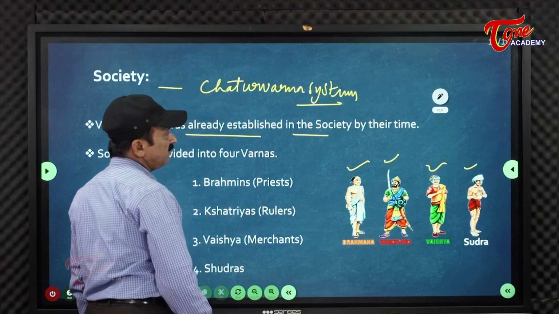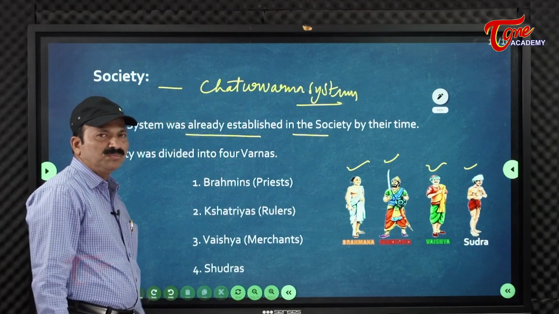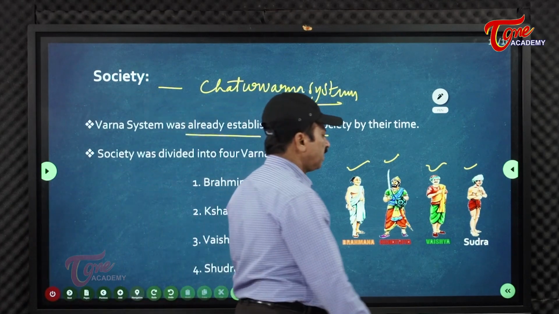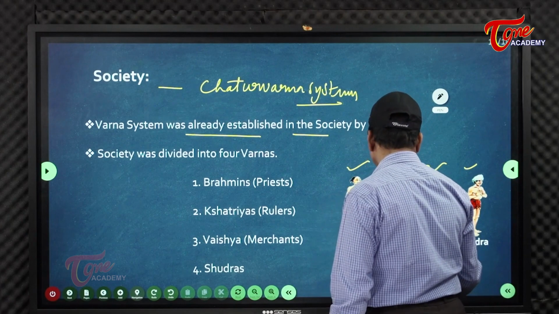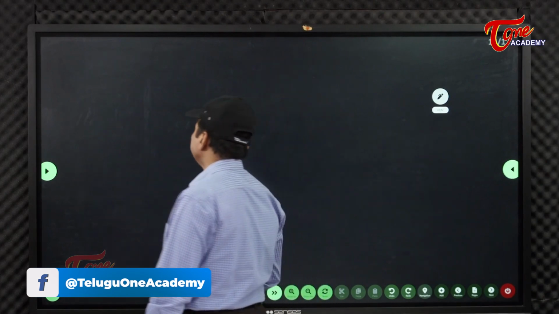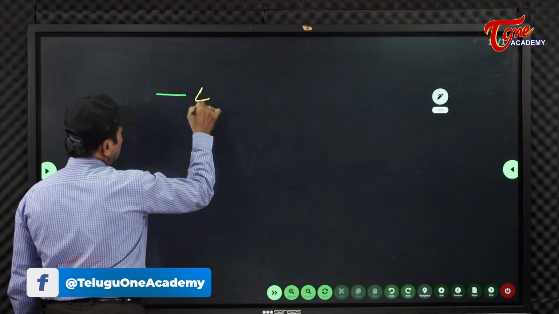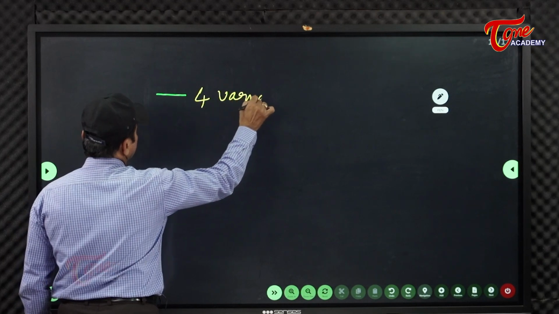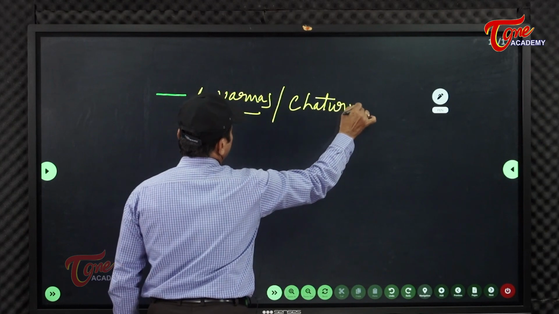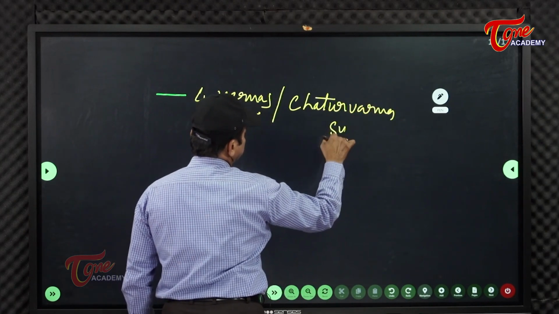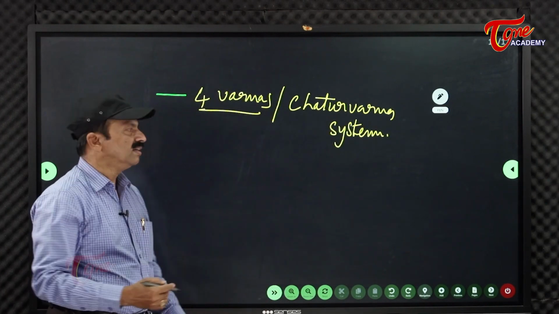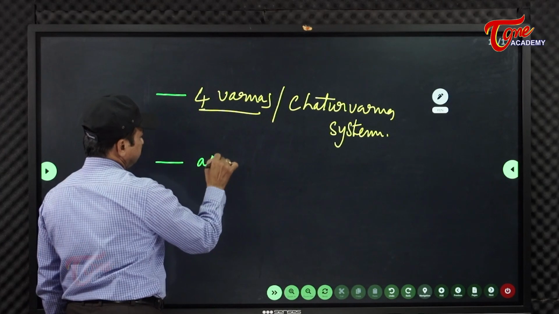Chaturvarna system first appeared where? In the Rigveda 10th mandala. Purusha Sukta said about this, that you have to remember. Got idea about this? Okay. So this Chaturvarna system, four Varnas, they are called Chaturvarnas. This Chaturvarna system first appeared in the Rigveda 10th mandala.